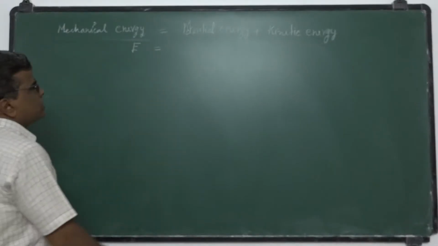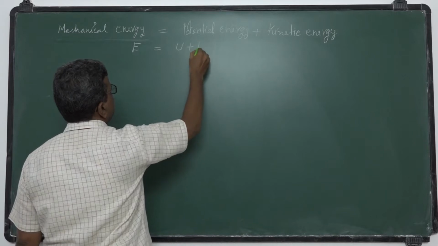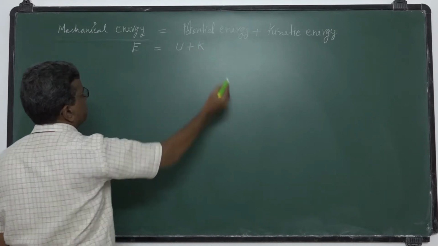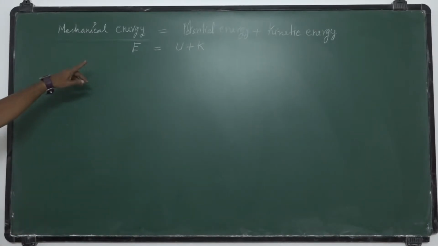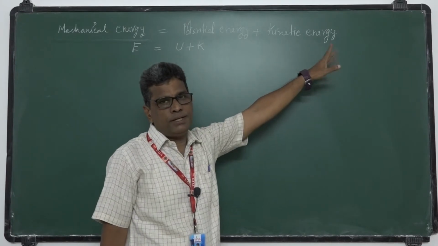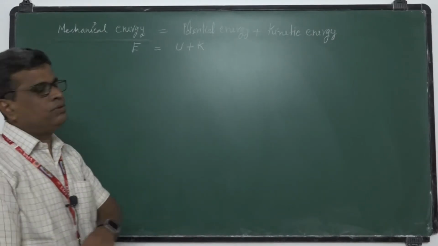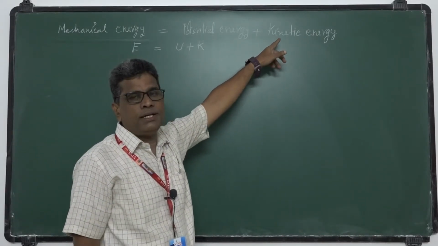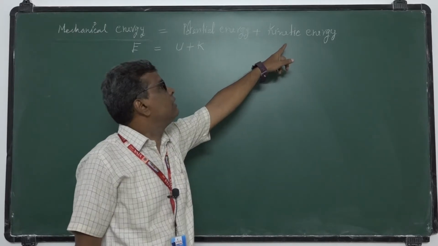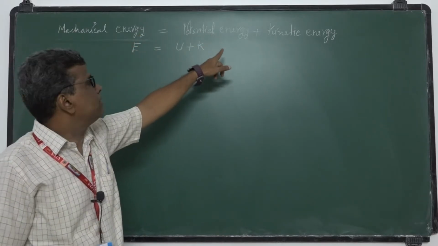This mechanical energy is represented with the letter E, total energy. Potential energy is represented with the letter U. Kinetic energy is represented with the letter K. Total mechanical energy is the sum of potential energy plus kinetic energy. If you want the total mechanical energy of the system, you have to sum all the kinetic energies of the individual bodies and their potential energies. We will get the total energy of the system.